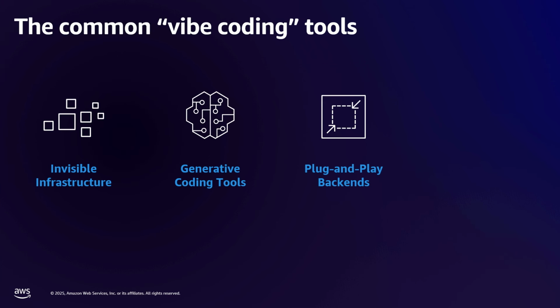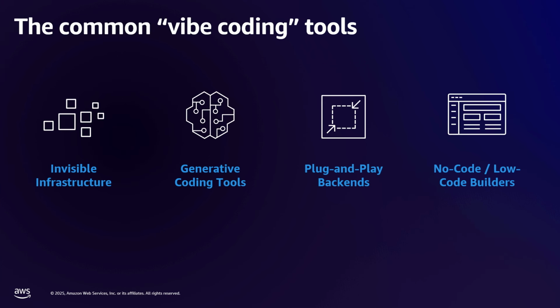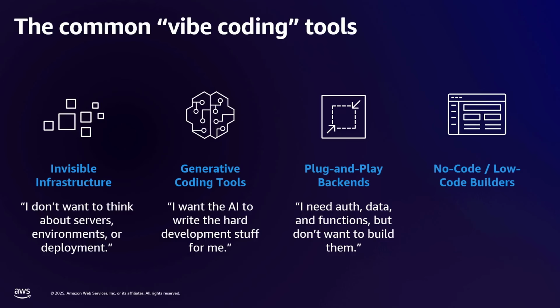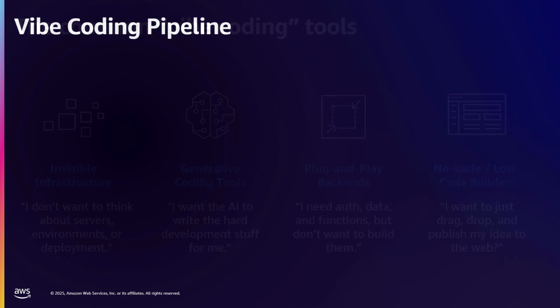Now, there's going to be about 4 of these types of tools that you might use or work with. So the invisible infrastructure is: I don't want to think about servers, I don't want to think about all the complicated stuff, help me build my system. Then you have the GenAI builders: I want you to build the complicated stuff so that I don't have to. The plug-and-play backends, you might just need auth, data, functions, or certain usability patterns, so you can just integrate that into your app. And then the low-code, no-code builders, those are the fun ones. That's what we're going to talk about. So that's where it's prompt, build an application, and make it work.